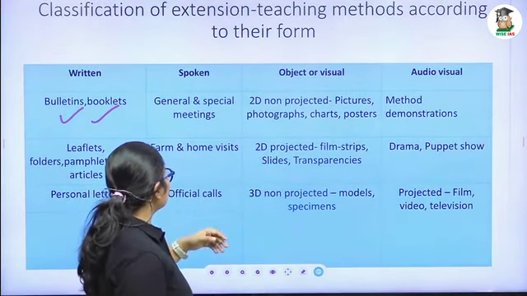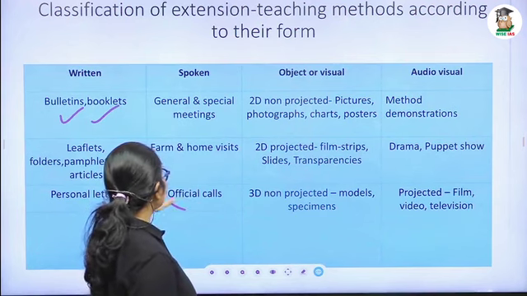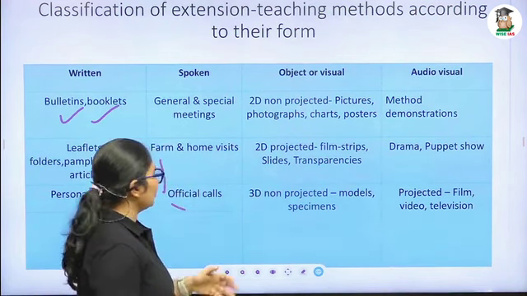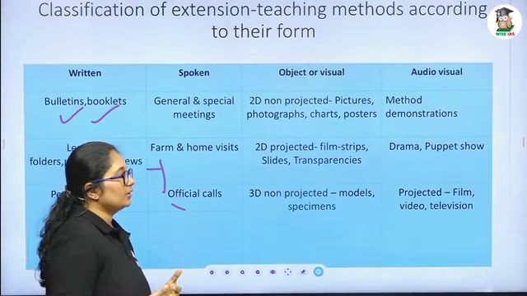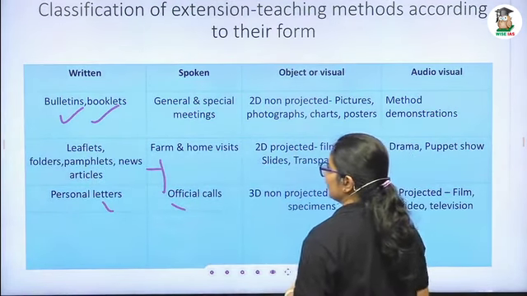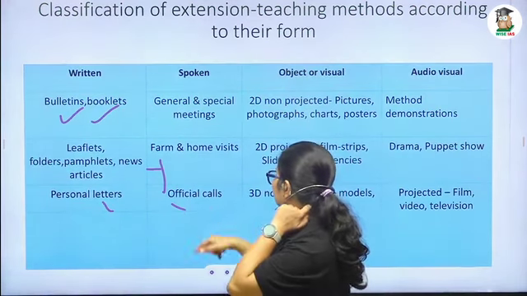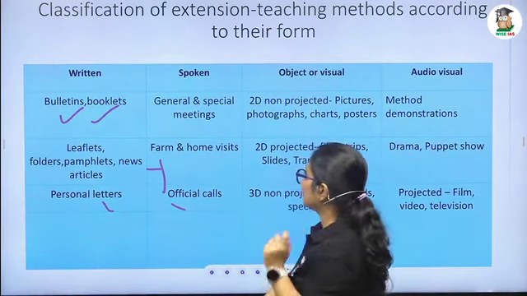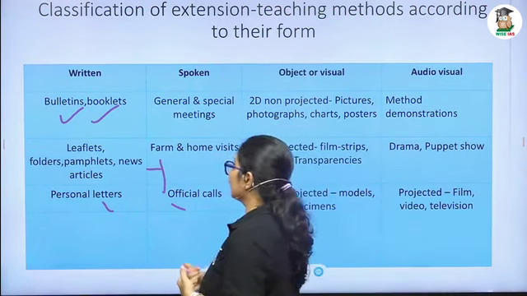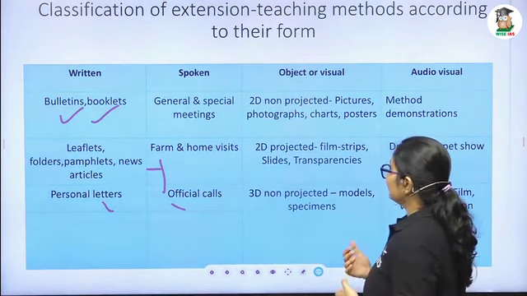And the farm and home visit and official call. These are face-to-face meetings. You are going to a farm and doing that. You can visit a farm, you can visit a home, and the official calls. These are the spoken methods. So far we have seen written methods and spoken methods. And the third one is the visual method.